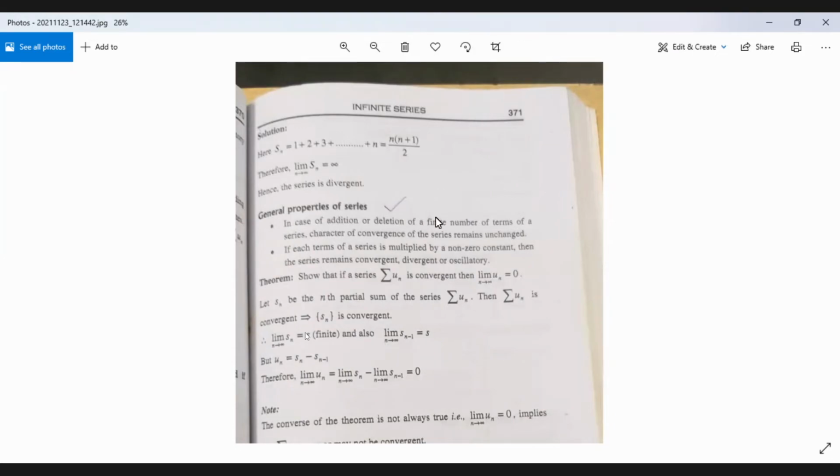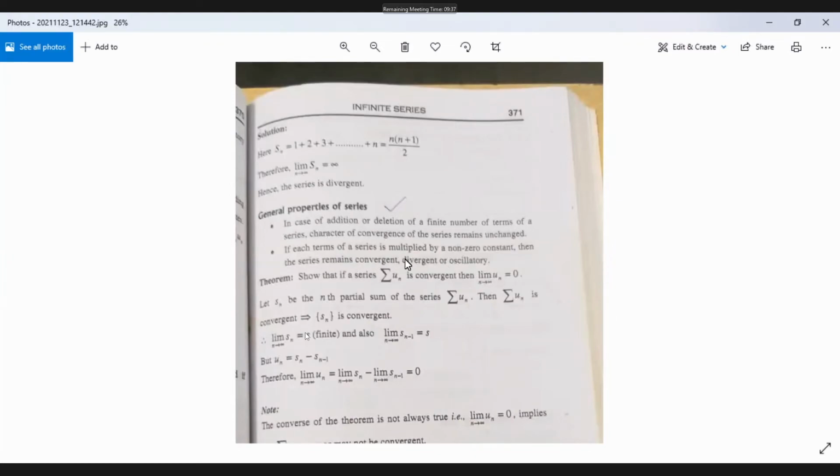That's why you have to know this property. If we delete one or two, a finite number of terms from an infinite series, that doesn't affect the convergence criteria of the series. Similarly, if we add one or two terms to an infinite series, that won't affect the convergence criteria of an infinite series. Addition isn't needed, deletion is. If required, we may delete one or two terms from an infinite series without affecting the convergence criteria.